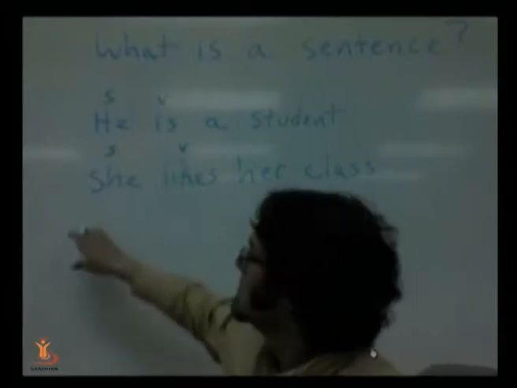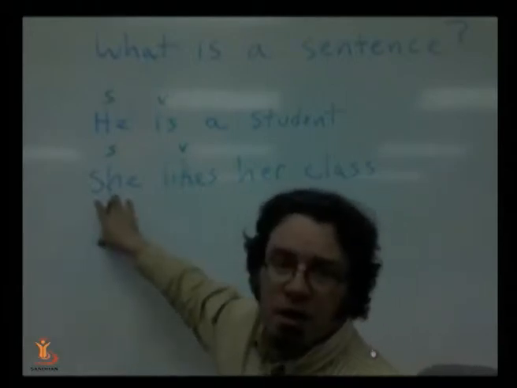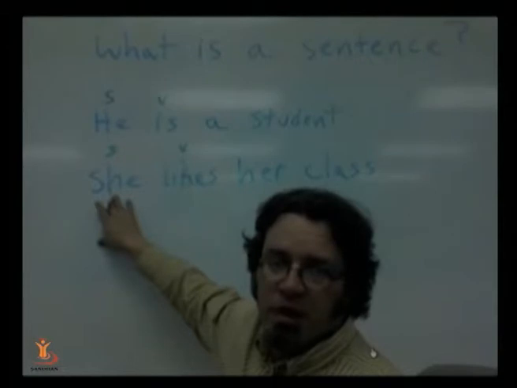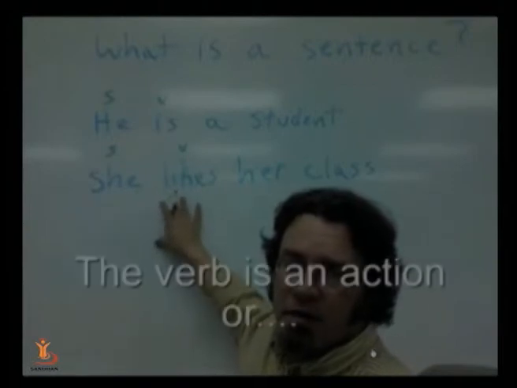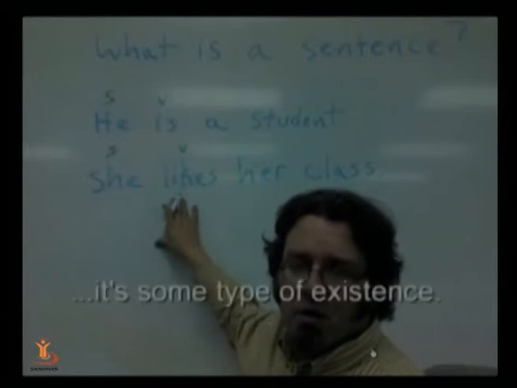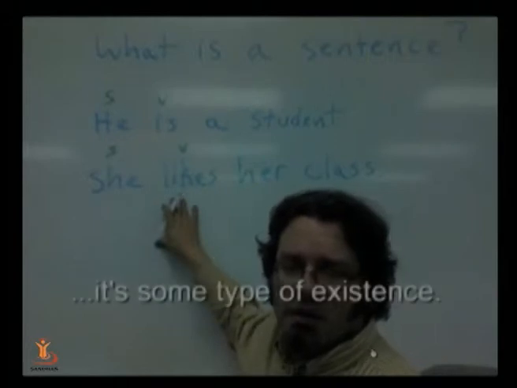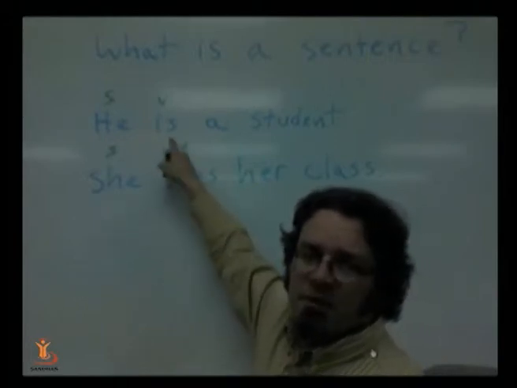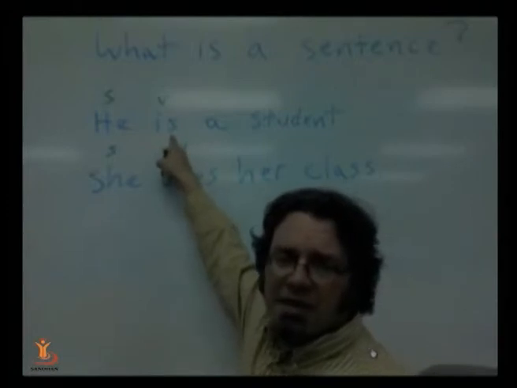The subject is a person, it could be a place, it could be a thing, it can be an idea, and the verb is an action, or it's some type of existence. The verb be shows existence.